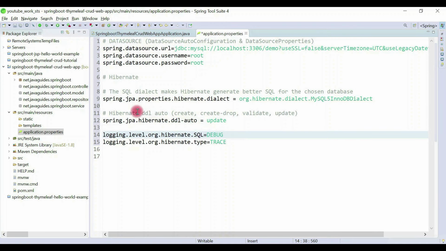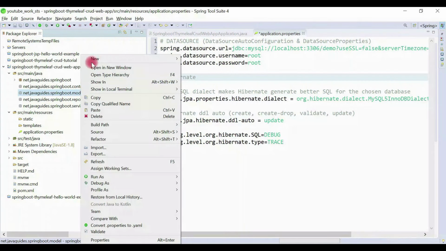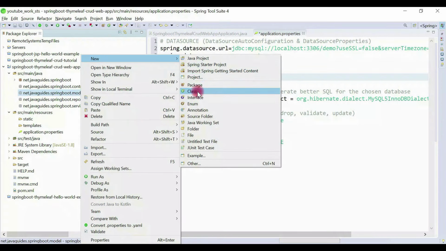Once we configure the MySQL database and create it, then we'll create a JPA entity. We need to create a domain model. So go to the model package, new, and then choose class.